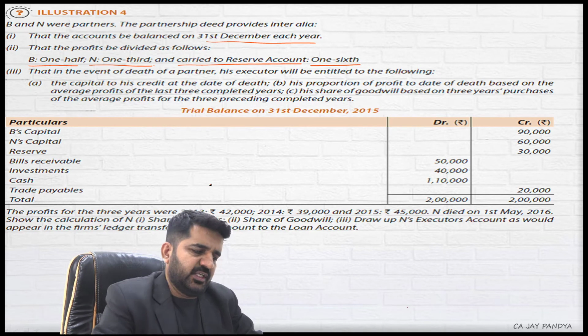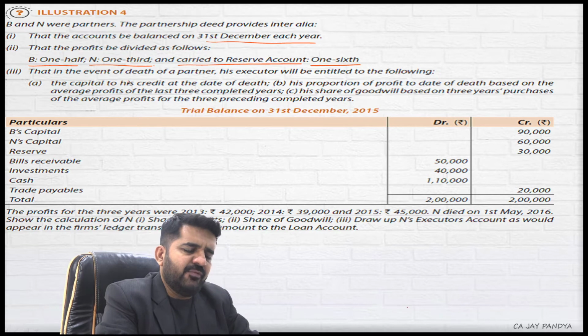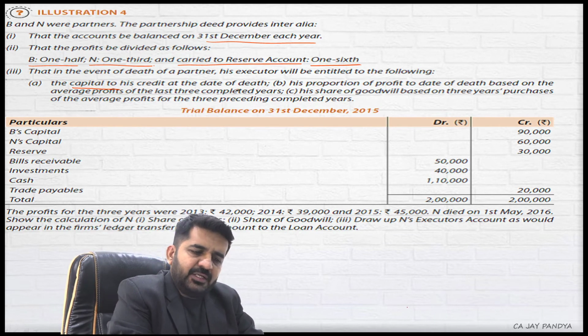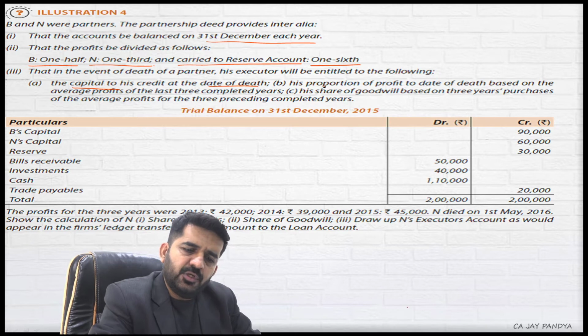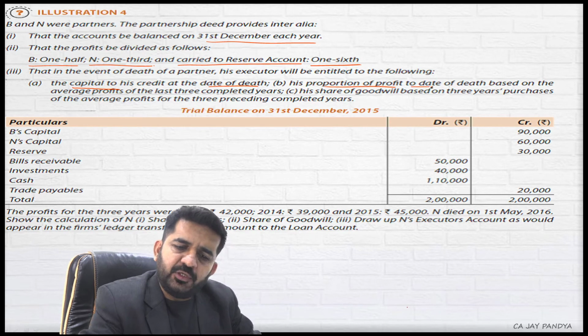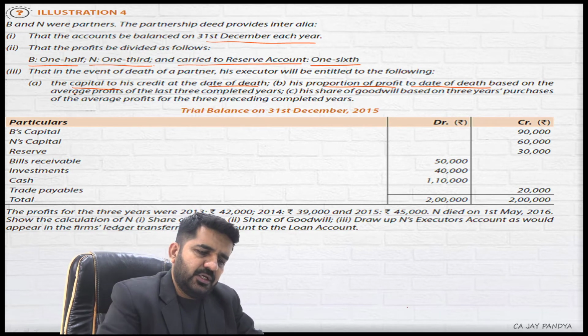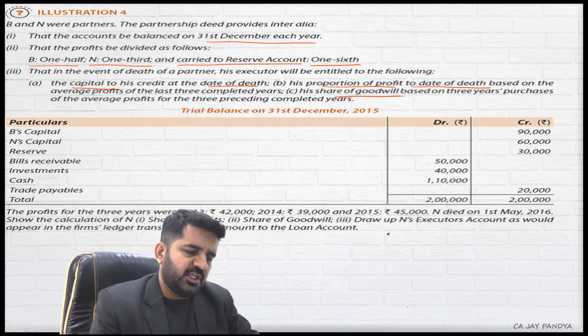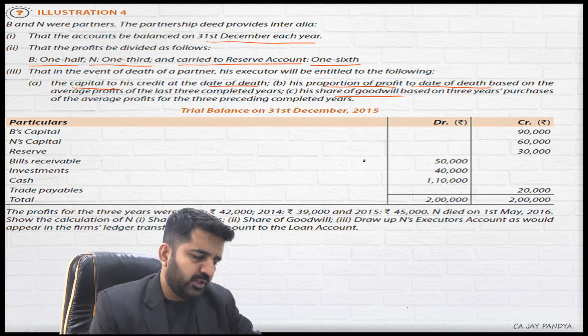That in the event of the death of a partner, his executor will be entitled to the following: capital as on the date of death, proportion of profit to the date of death based upon the average profit of the last 3 completed years, and share of goodwill based on 3 years' purchase of average profit.